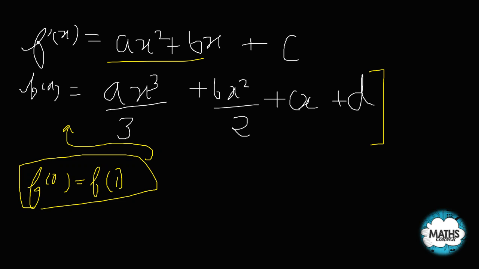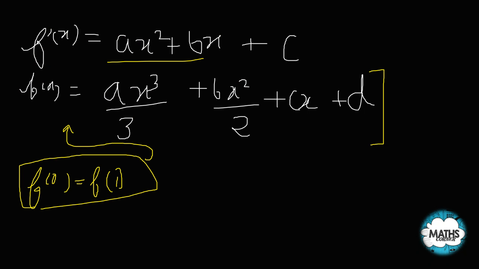So let us put f of 0 equal to f of 1. When I put f of 0, it will become d. F of 0 is d, and f of 1 will be a by 3 plus b by 2 plus c plus d. So I can cancel out d on both sides.